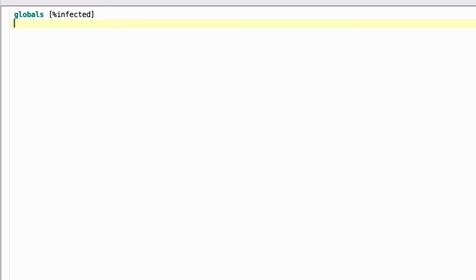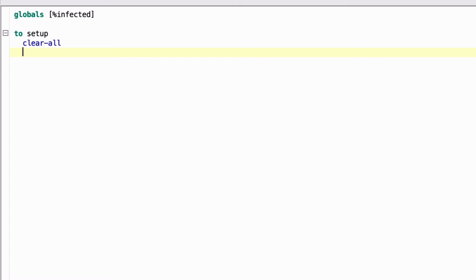Our %infected has no spaces, no capital letters, and we close with a square bracket. Okay, next let's create the setup command. That starts with the word to setup. And the first thing we're going to do is a command called clear-all, to clear anything on the screen, the simulation screen, that might be left over from a previous run.